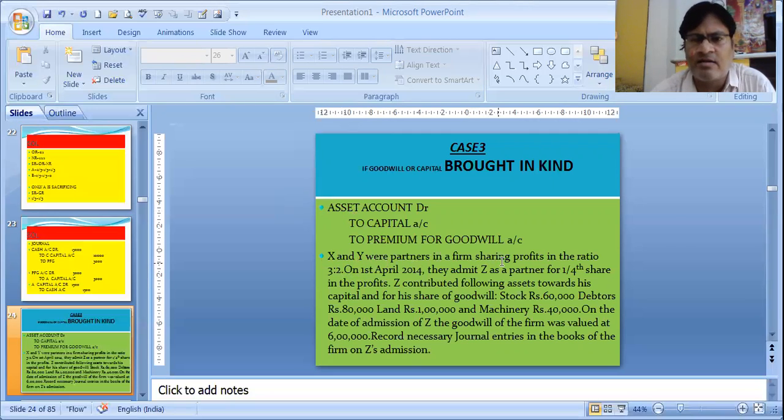X and Y were partners in a firm sharing profits in the ratio 3:2. On 1st April 2014, they admit Z as a partner for 1/4 share. Z contributed the following assets towards his capital and for his share of goodwill: stock 60,000, debtors 80,000, land 1 lakh and machinery 40,000. On the date of admission of Z, the goodwill of the firm was valued at 6 lakhs. Record the necessary journal entries in the books of the firm on Z's admission.